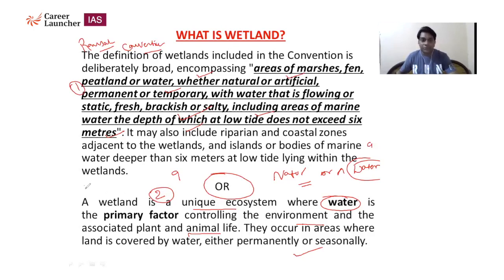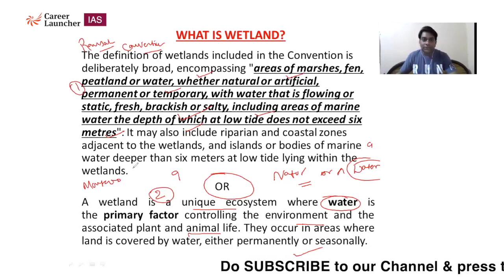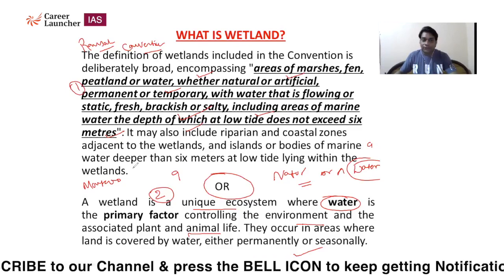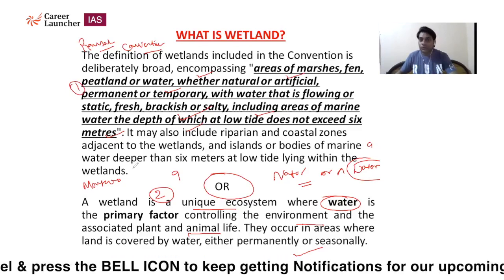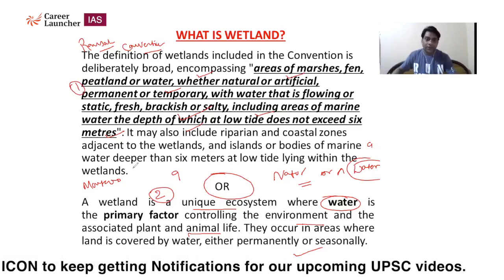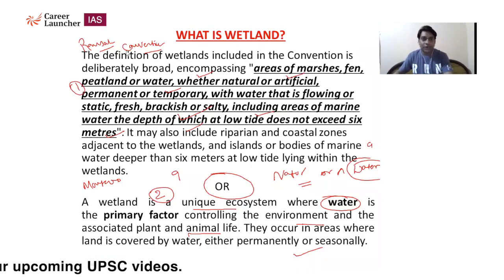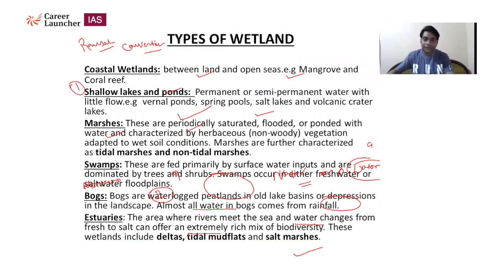During the monsoon season, every part of India receives a good amount of rainfall, apart from Rajasthan and coastal areas. Areas covered by water with a good amount of rainfall also include wetland. So you can include any area where water is the primary factor, but it does not include seas and oceans. Seas and oceans are a very different thing.